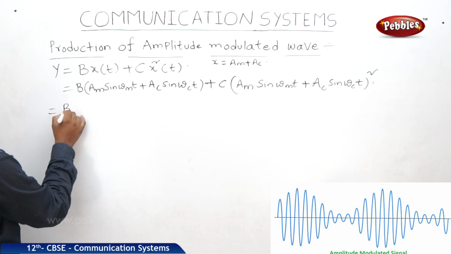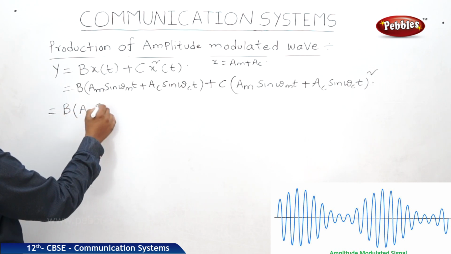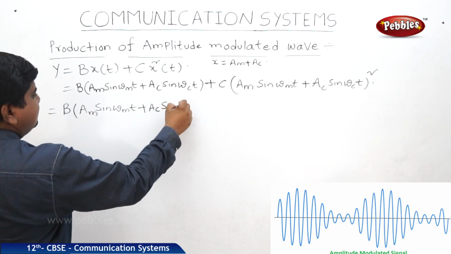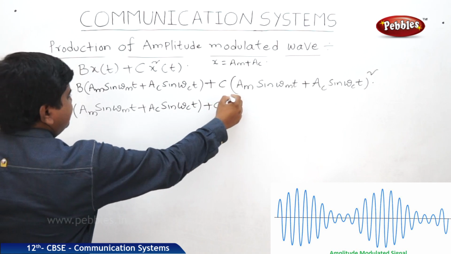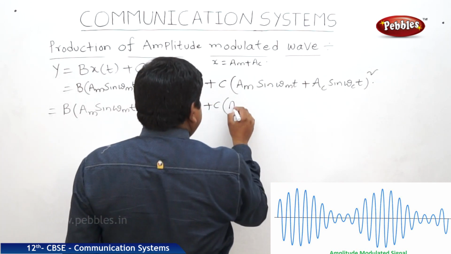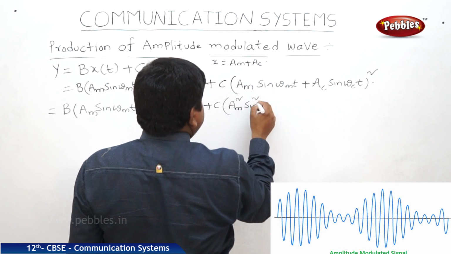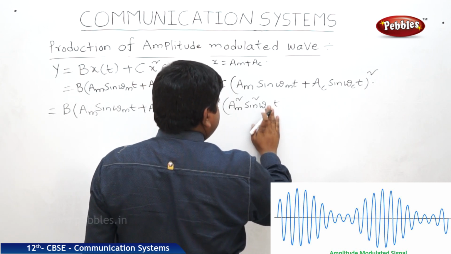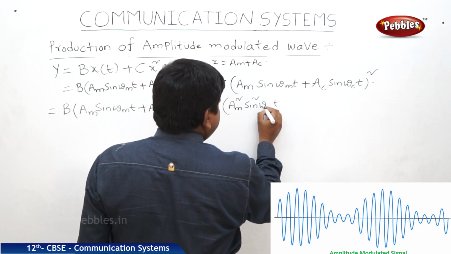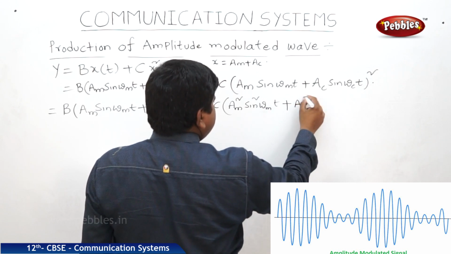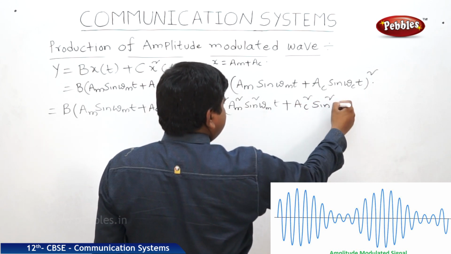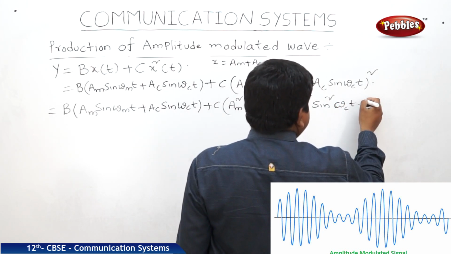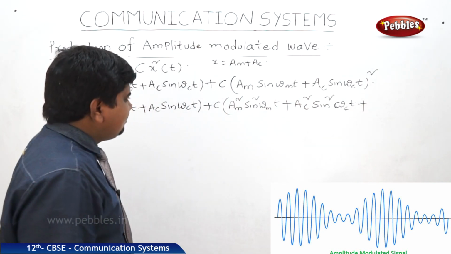Then the equation will be b into AM sin omega mt plus AC sin omega ct, plus c into AM square sin square omega mt plus AC square sin square omega ct, plus a square plus b square plus 2ab.